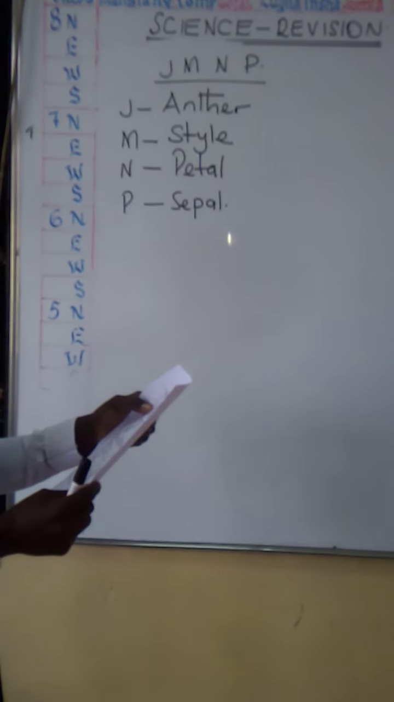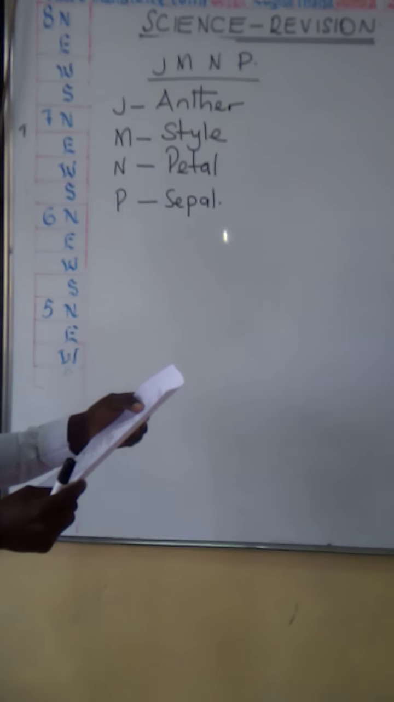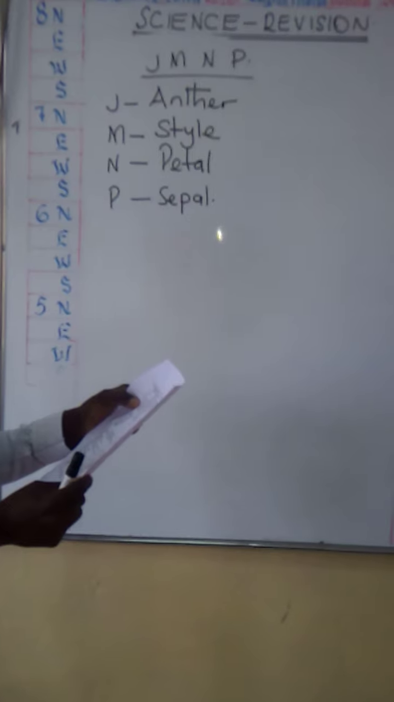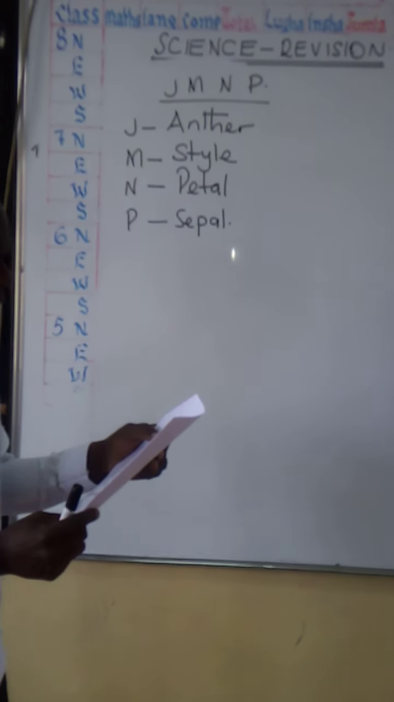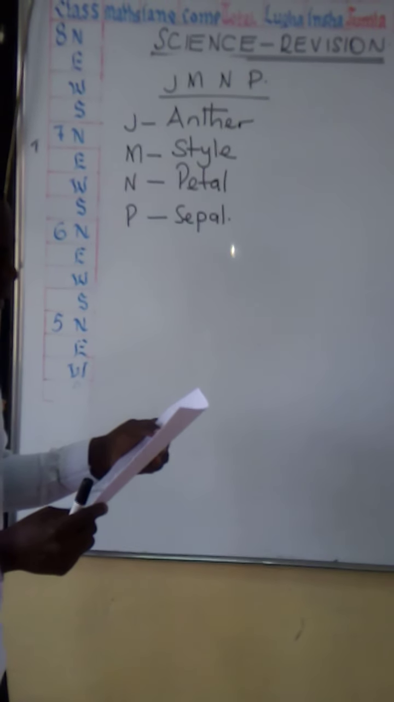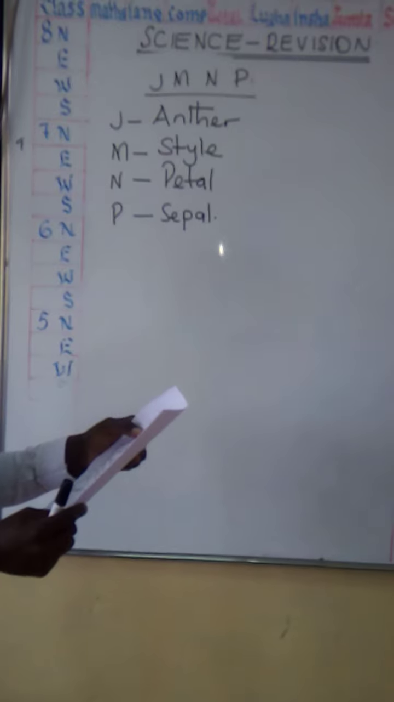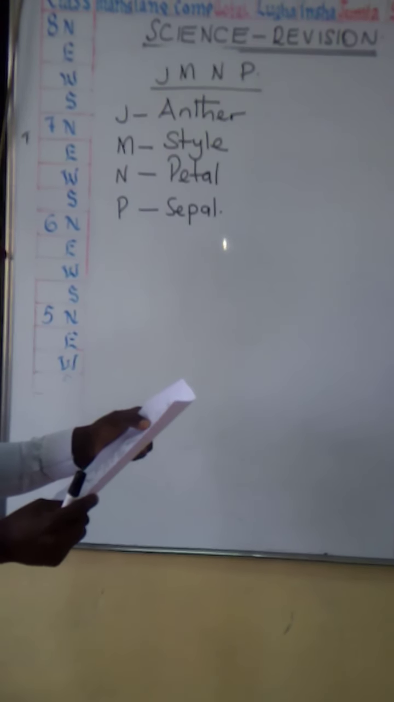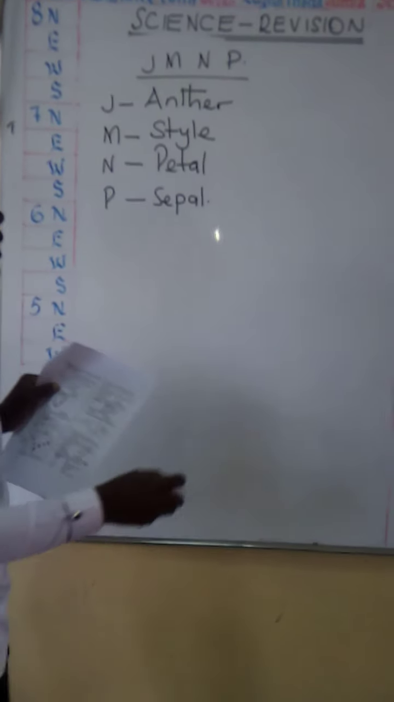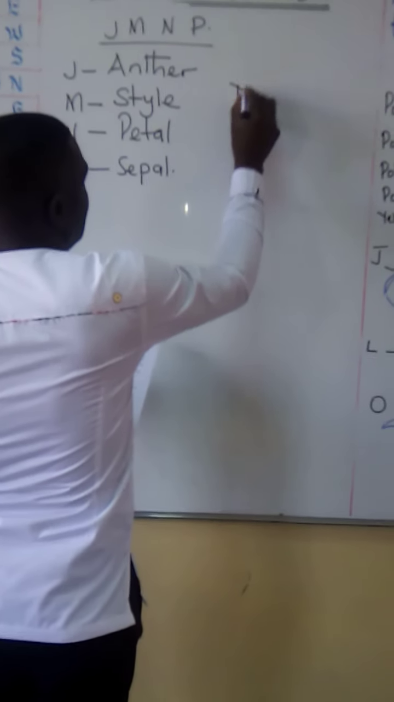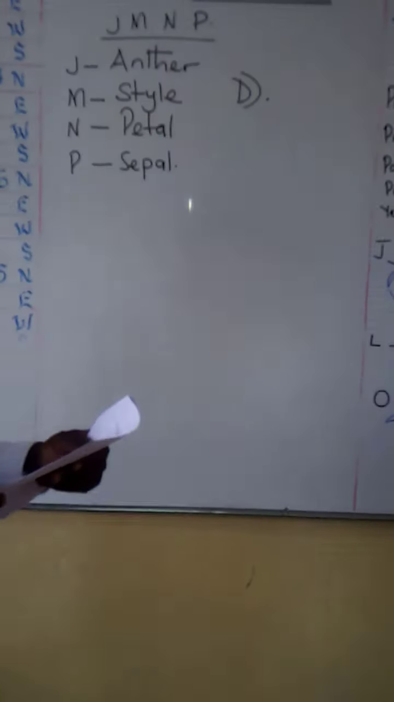And so let's look at the choices. A, anther, stamen, corolla, calyx, wrong. B, anther, filament, petal, sepal, wrong. C, anther, pistil, corolla, calyx, wrong. D, anther, style, petal, and sepal is the answer. So the answer here is D. Correct.